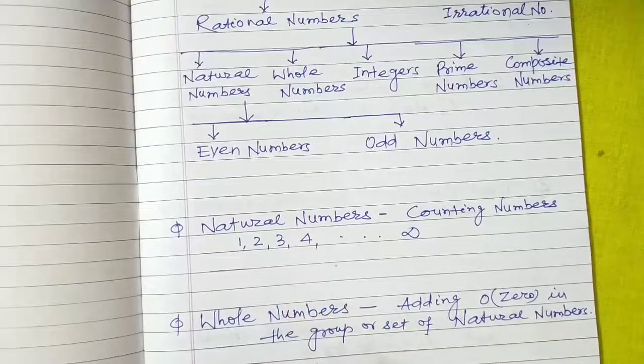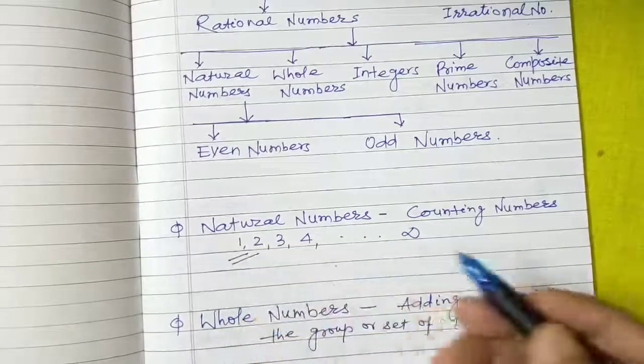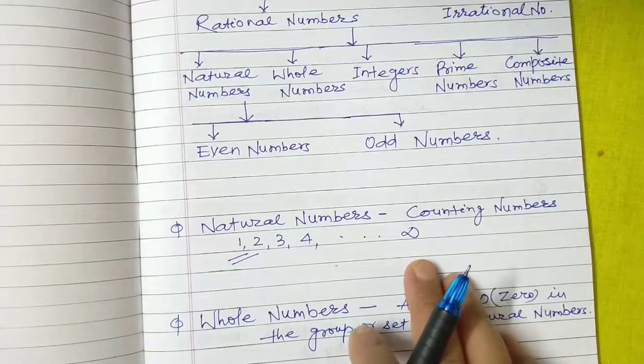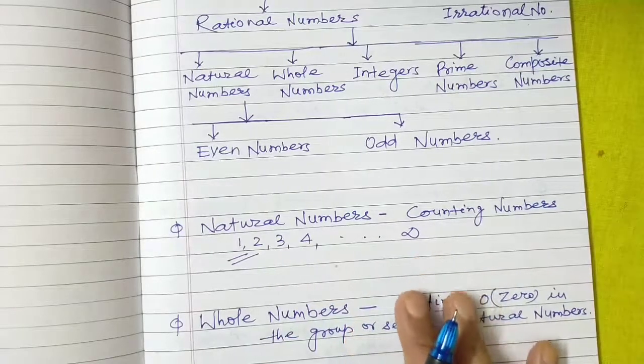Hence, the very first natural number, or the smallest natural number, is 1, but we cannot find the highest natural number since it is infinity. Hence, counting numbers are natural numbers.